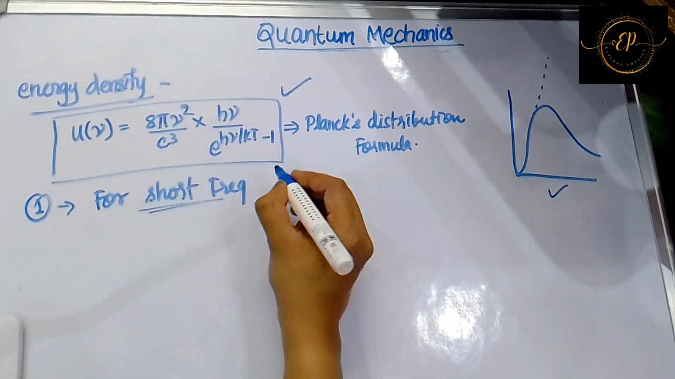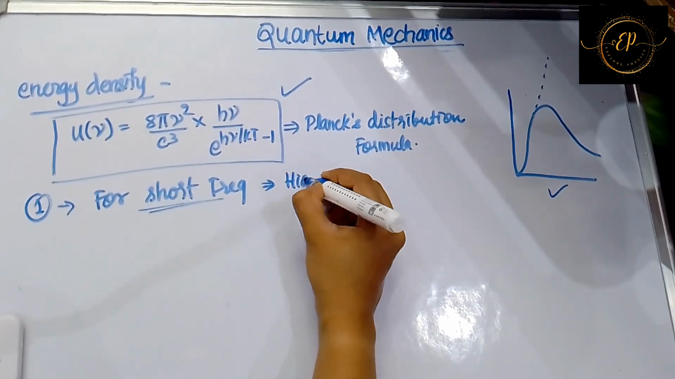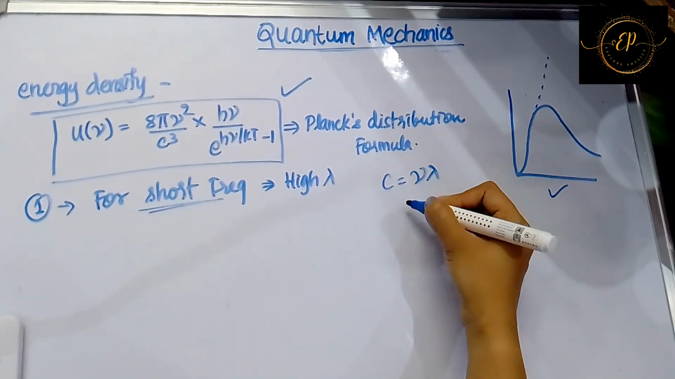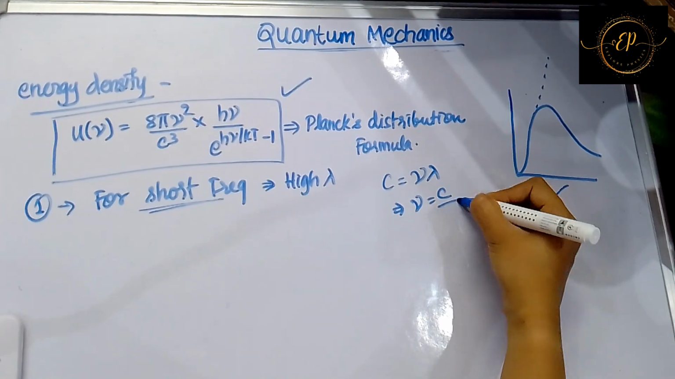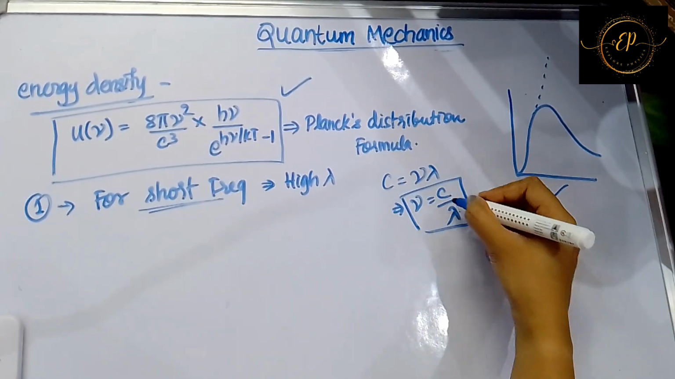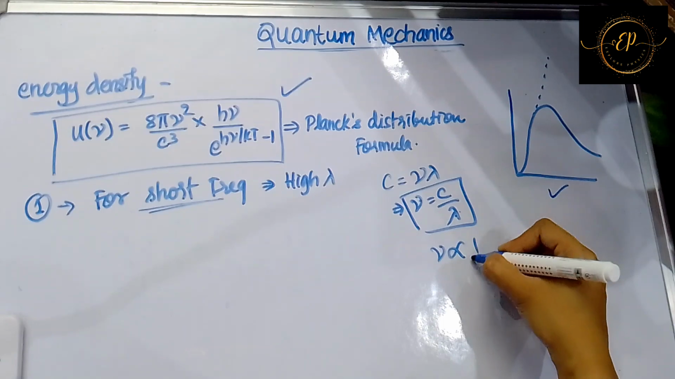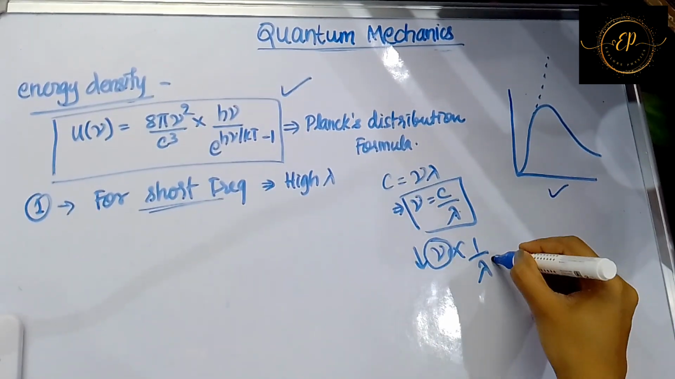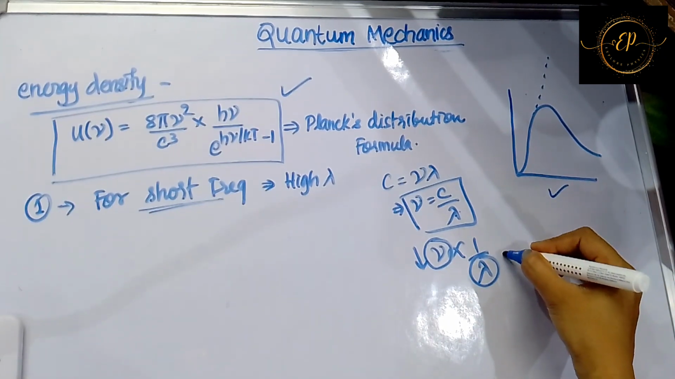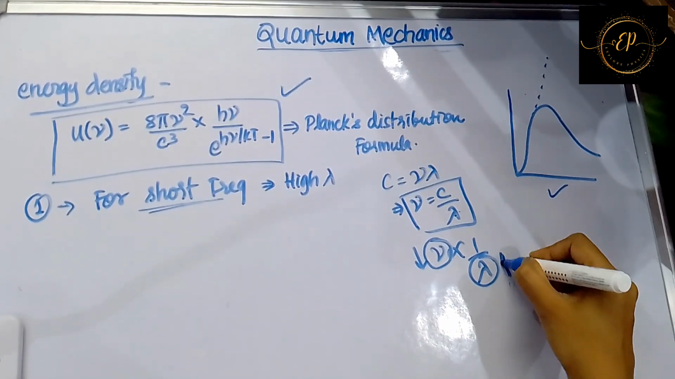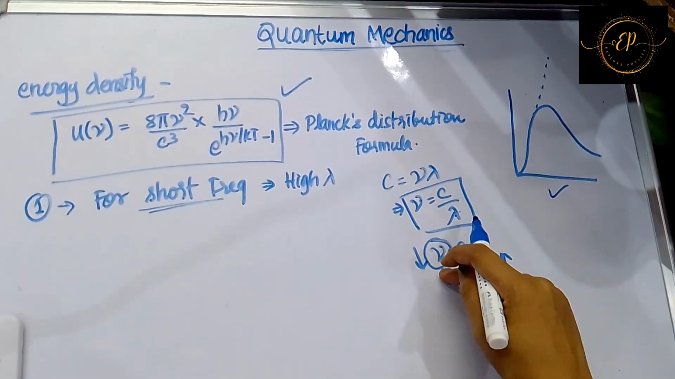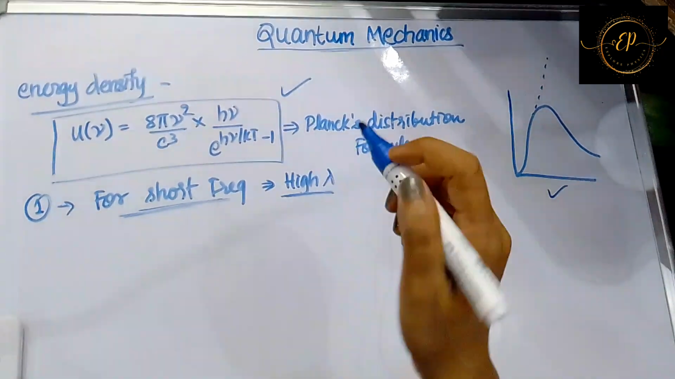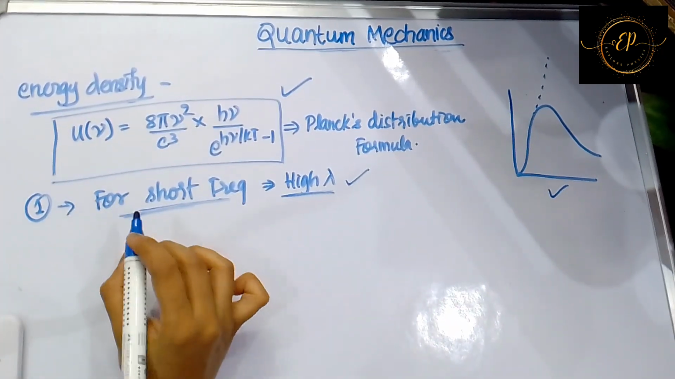Short frequency means what? We can even call it high wavelength, right? Why? Because we know c is equal to nu lambda. That means nu is equal to c by lambda. So if you see, nu and lambda are inversely proportional. Nu is inversely proportional to lambda. So when you are finding for a lower value of frequency, it means indirectly you are finding for a higher value of wavelength, since it is inversely proportional. So for short frequency means a high value of lambda. So just apply it here.